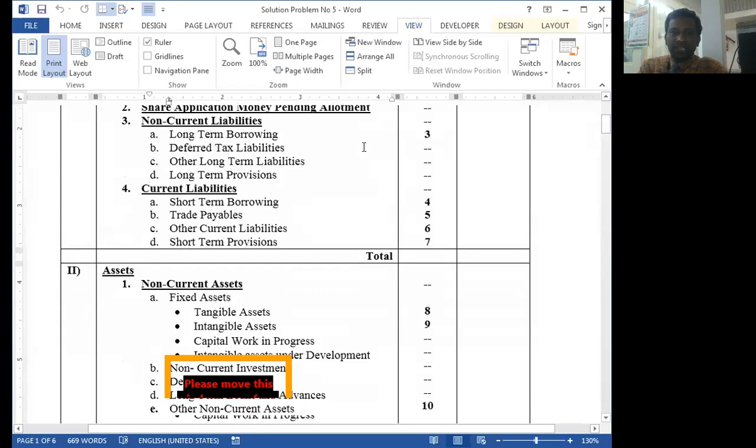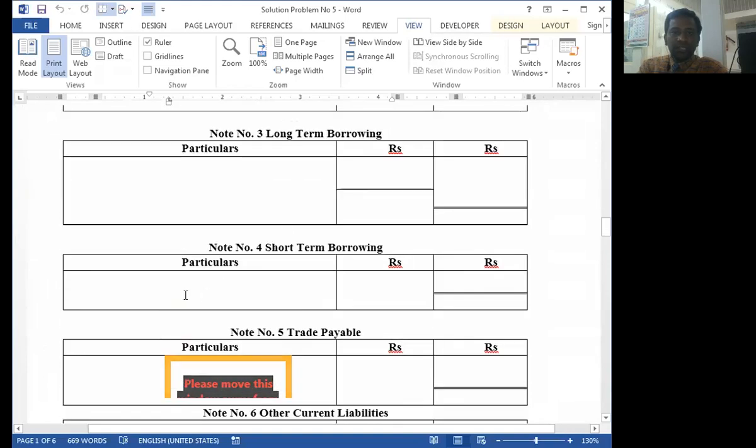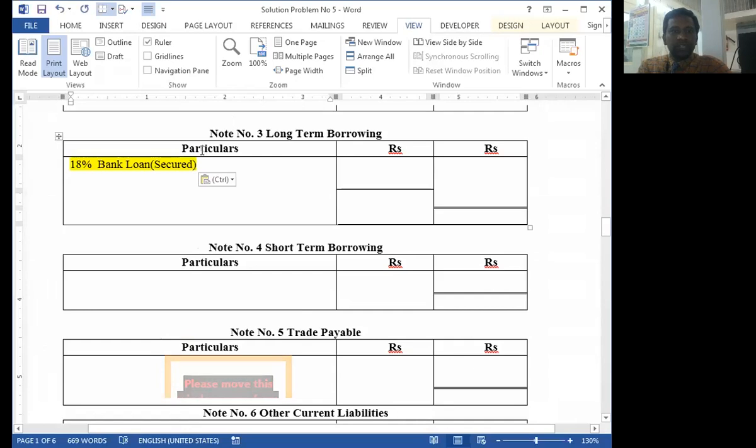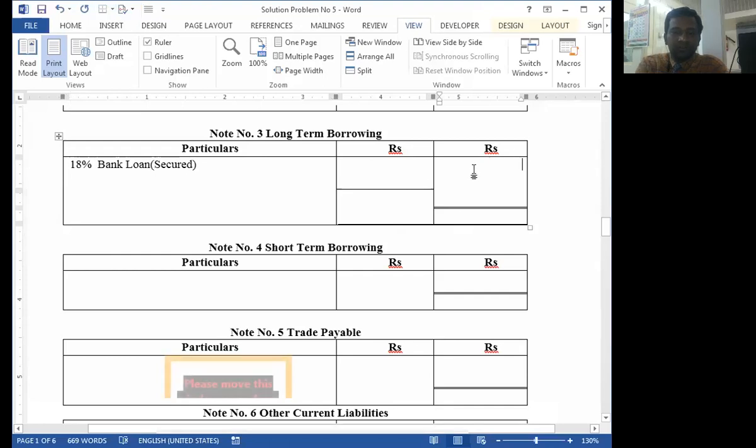So we have separate notes in this regard. That is notes number 3, long-term borrowing. 18% bank loan, 50,000.